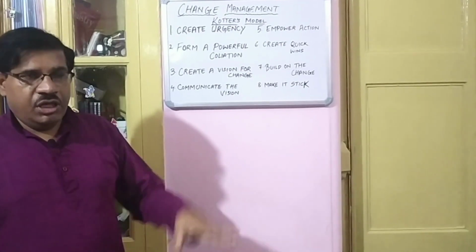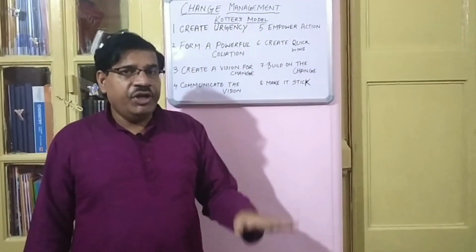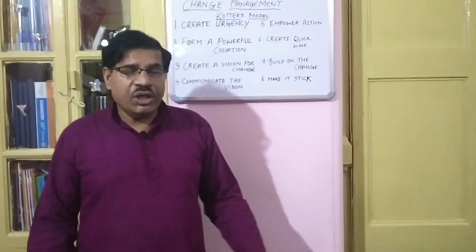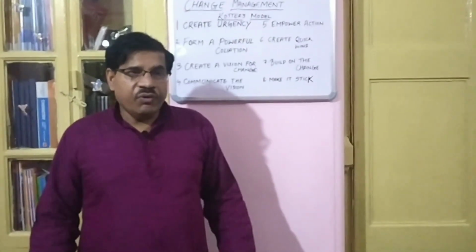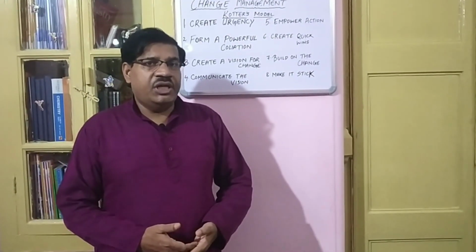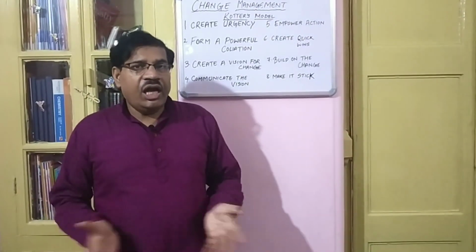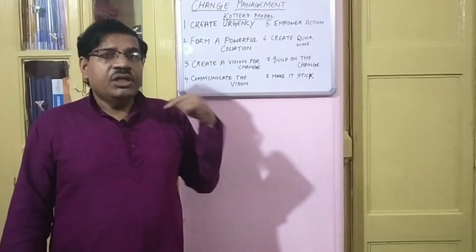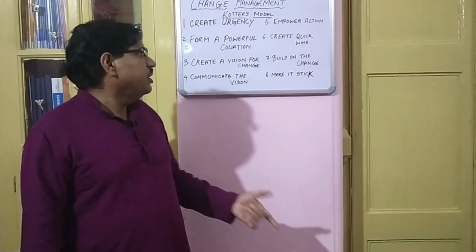That means power of delegation is given below to implement that change. Whatever risks are to be taken, whatever new ideas are to be taken, whatever new resources are to be generated, they all have to be created, and this empowering action is implemented in the organization.